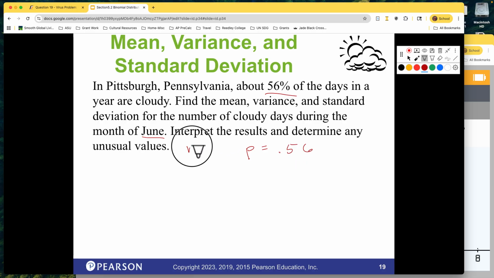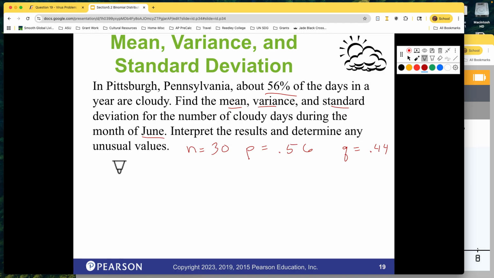June has 30 days, right? Or is it 31? I think it's 30. And I looked ahead. So that's what we need. And then what is q? q is the probability that it's not cloudy. So that would be 0.44. We're going to need that to calculate the mean, variance, and standard deviation.